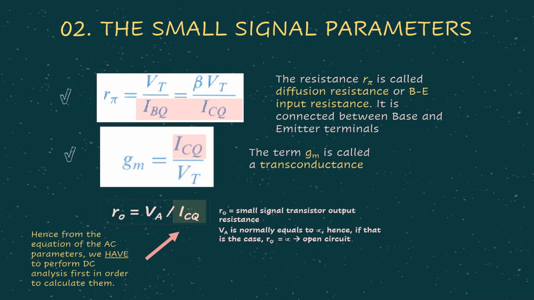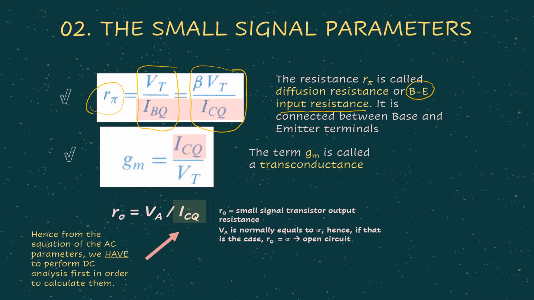Now let's have a look at the small signal parameters, or SC parameters, related to the BJT linear amplifier. As shown in the BJT hybrid pi model, we have a resistor between base and emitter, called the BE input resistance, with a value of r pi. This r pi is given by VT over IBQ. What is VT? It is the thermal voltage, and IBQ is the base current from the DC analysis. Or it can be represented with beta VT over ICQ. It's just the same thing.